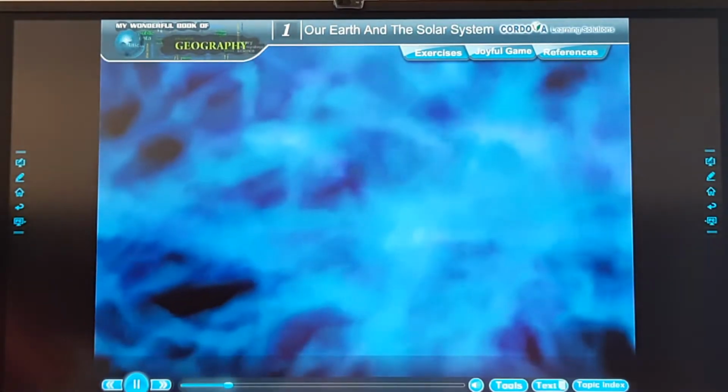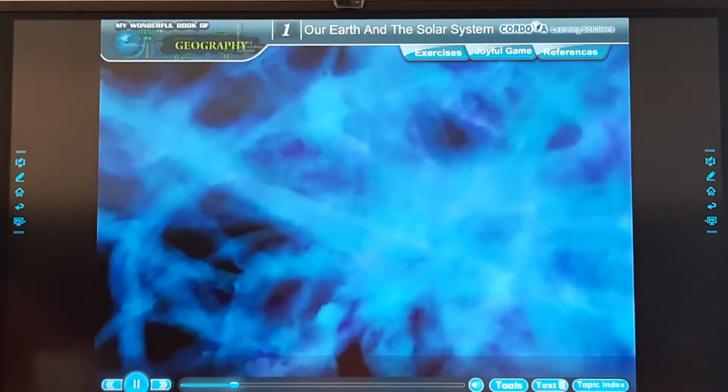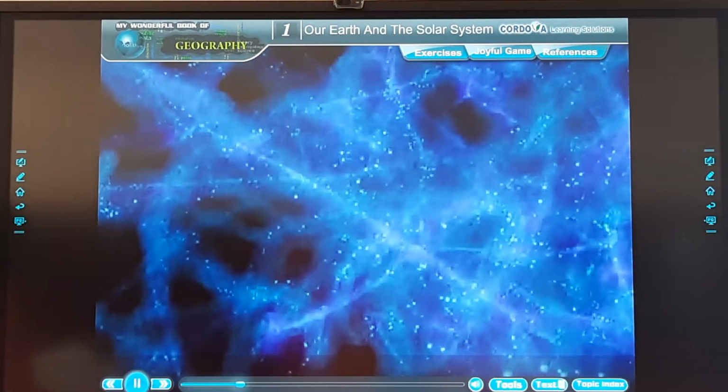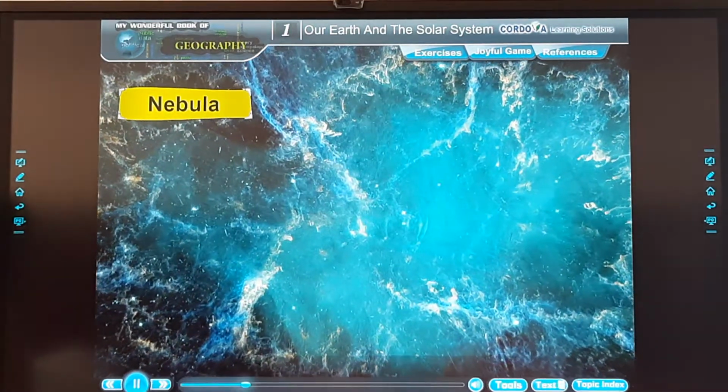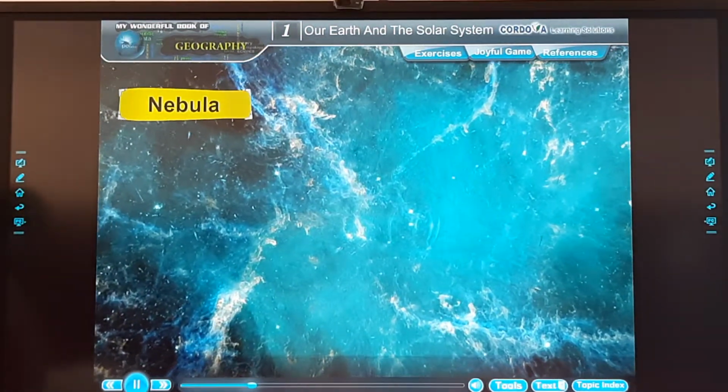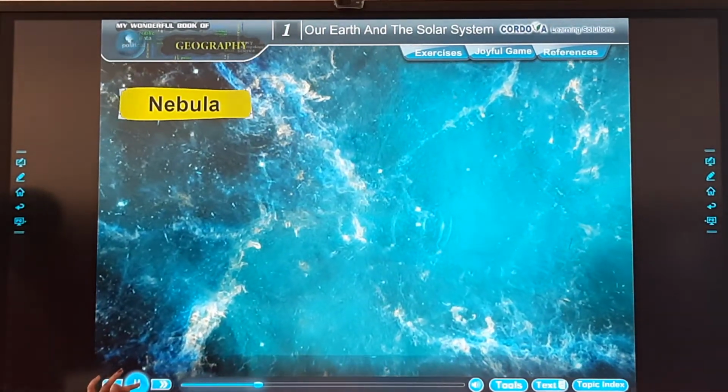Clouds of dust and gas in space form stars. These clouds are called nebula. We can see it when there are stars in or near it.